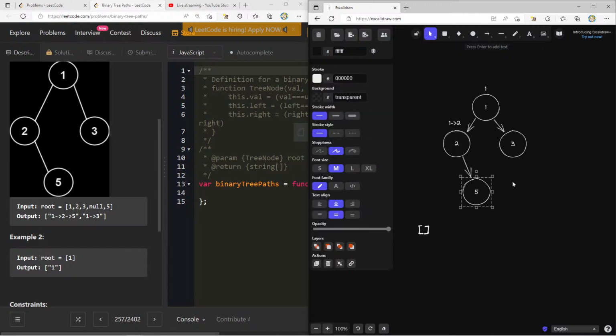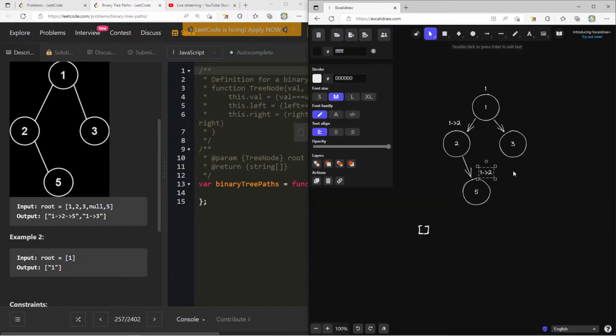And then we get to the 5. Now we add a 5. So we're always going to be adding the number as long as it's not a null node. And then if it's the root node, we're not going to also append the arrow going on the right. I think that's what I want to do.